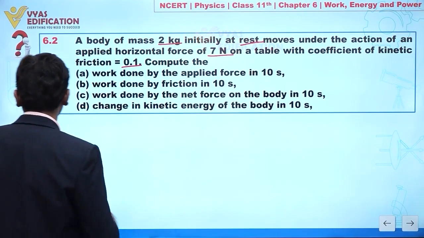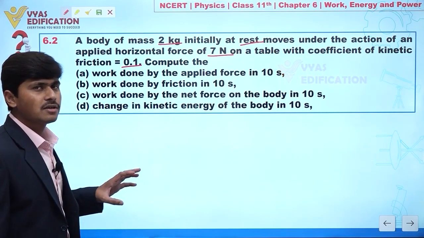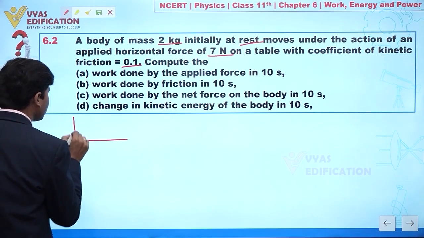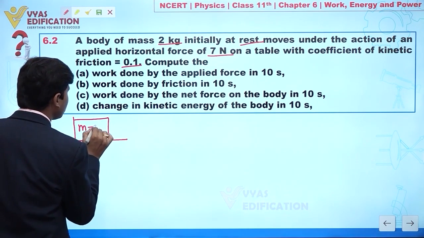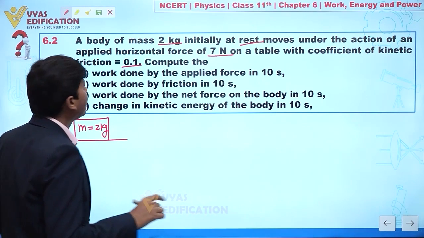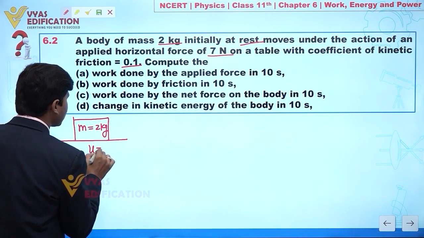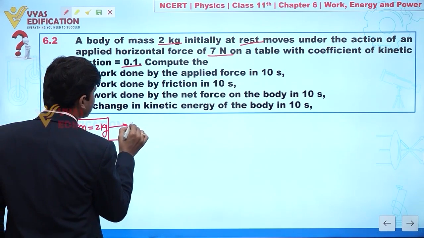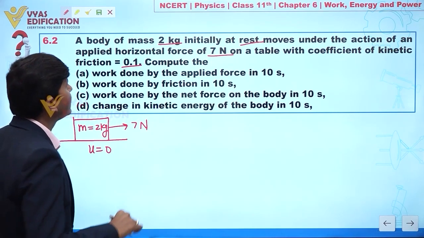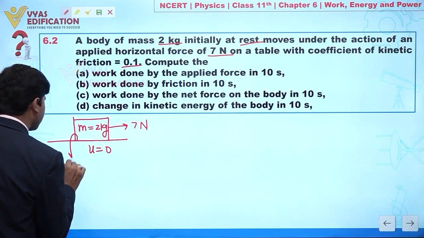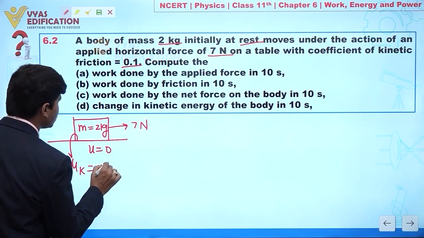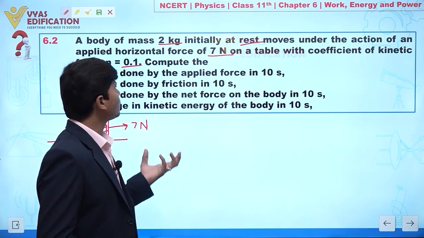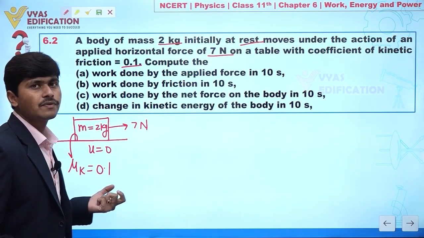Now concentrate on the screen. In this question, let's draw a diagram. Let's suppose we have a block of mass 2 kg, and it is given that initially this block is at rest. It moves under the action of a horizontal force of 7 Newton, and the coefficient of kinetic friction mu k is given as 0.1. Now we have to compute the work done by the applied force in 10 seconds.